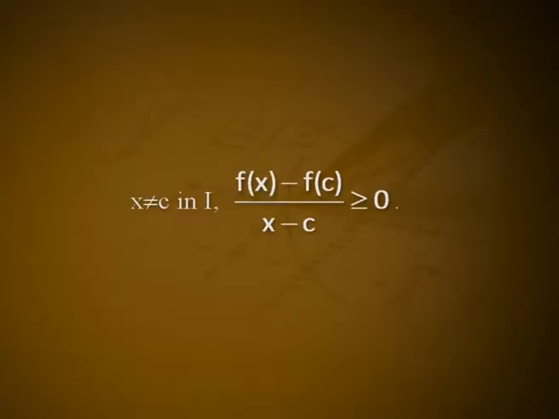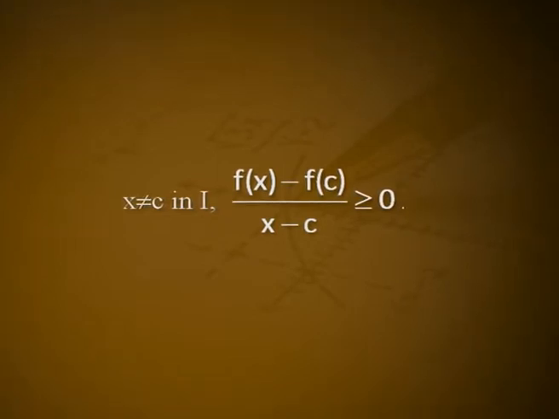Proof of A. Suppose that f is differentiable and increasing on I. Let c element of I. For any x less than c in I, we have f of x less than or equal to f of c, and for any x greater than c in I, we have f of x greater than or equal to f of c. Then for any x not equal to c in I, f of x minus f of c by x minus c greater than or equal to 0.